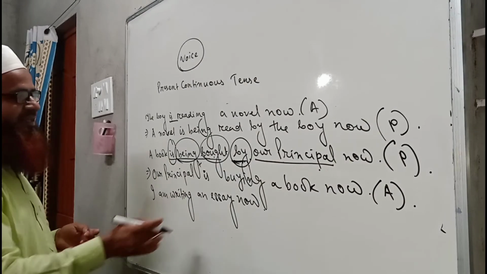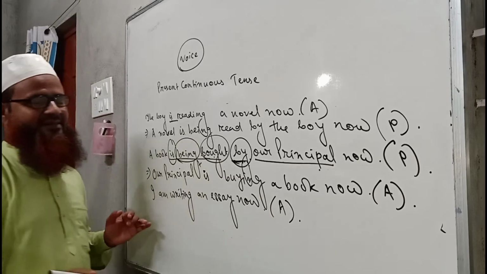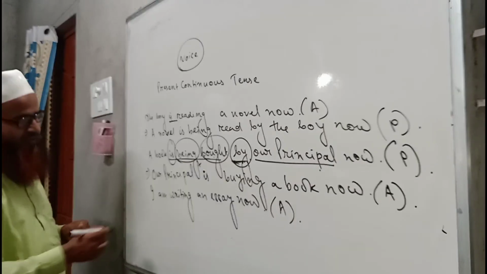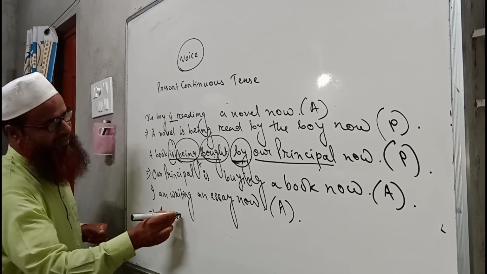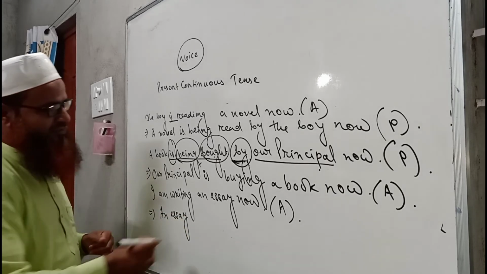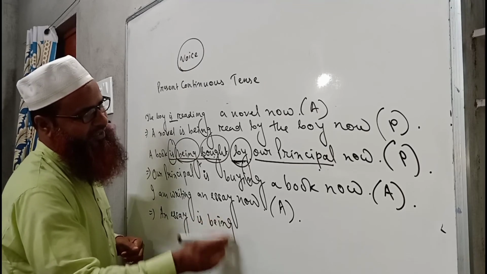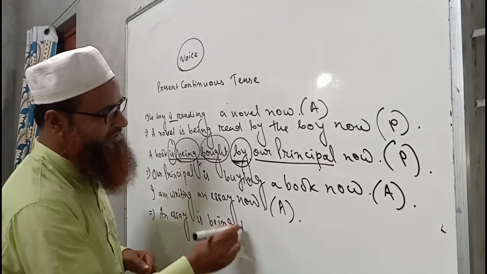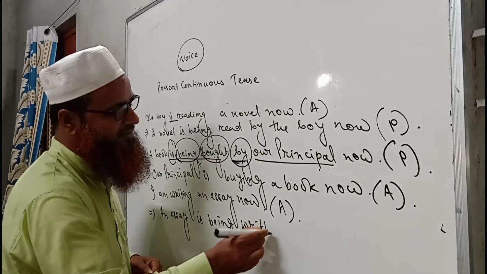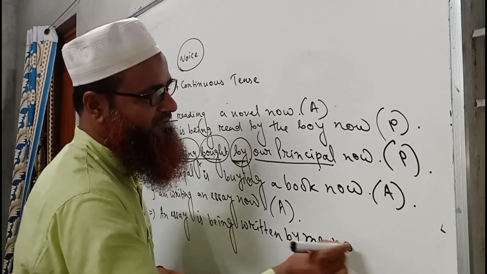Okay, I am writing an essay now. This is definitely a sentence of active voice and it is in present continuous tense. So the object is an essay, and an essay will take is with it. An essay is being will come because ing is present here, and the verb becomes written, written by me now.